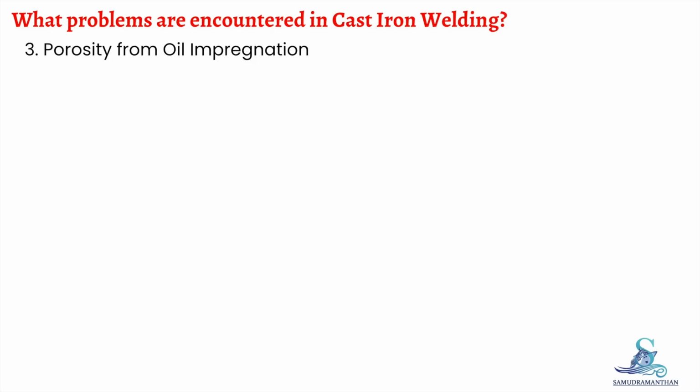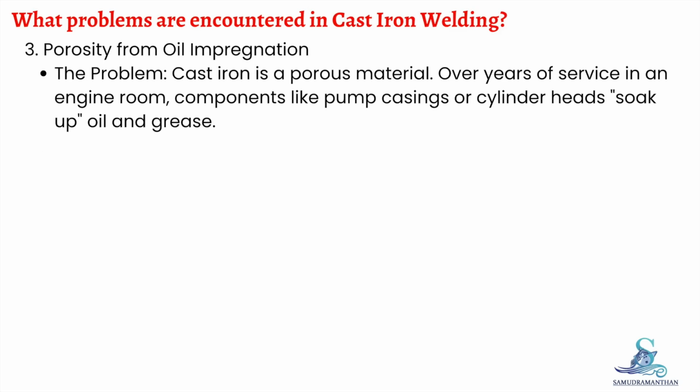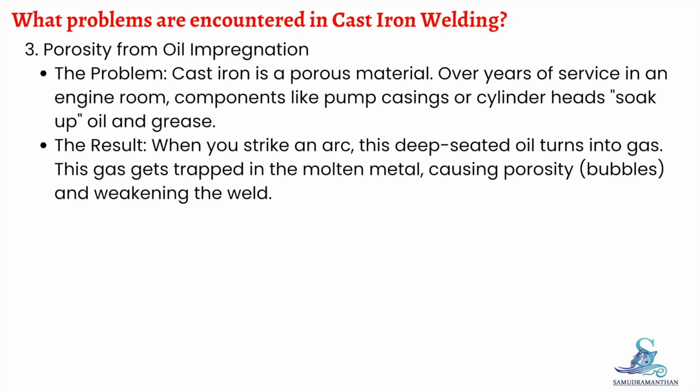Porosity from oil impregnation. The problem: cast iron is a porous material. Over years of service in an engine room, components like pump casings or cylinder heads soak up oil and grease. The result: when you strike an arc, this deep-seated oil turns into gas. This gas gets trapped in the molten metal, causing porosity, bubbles, and weakening the weld.